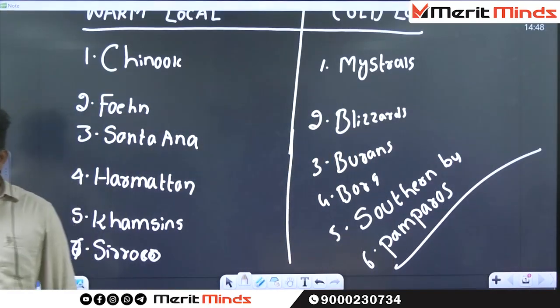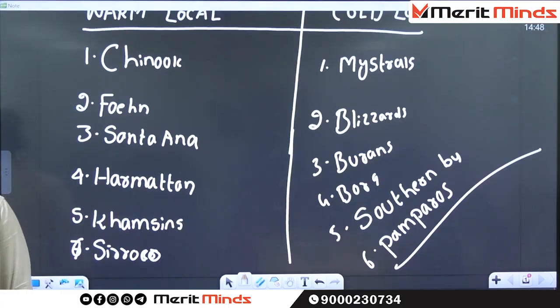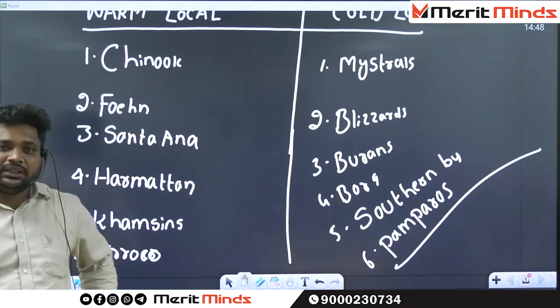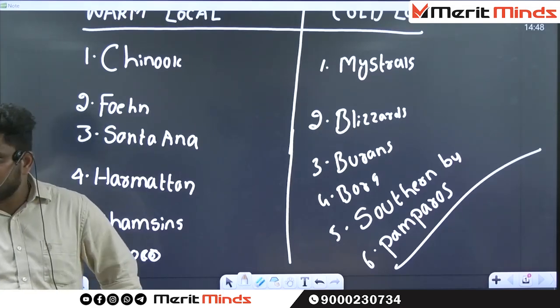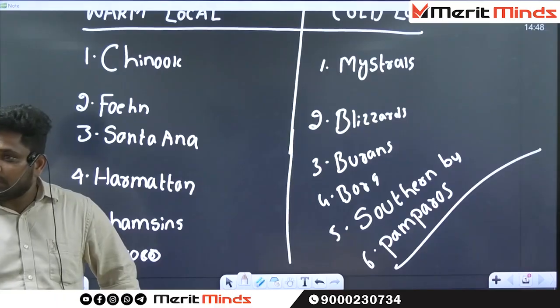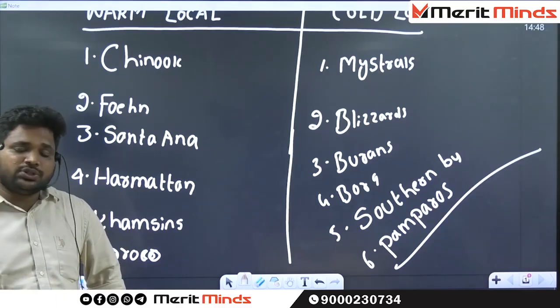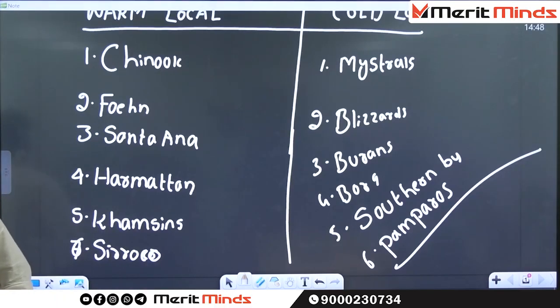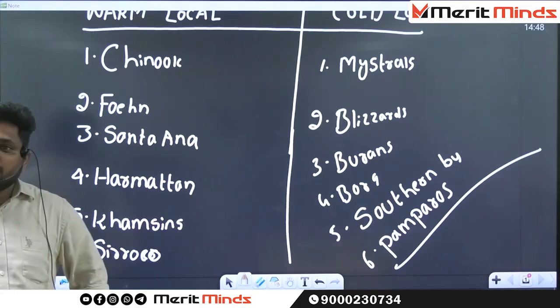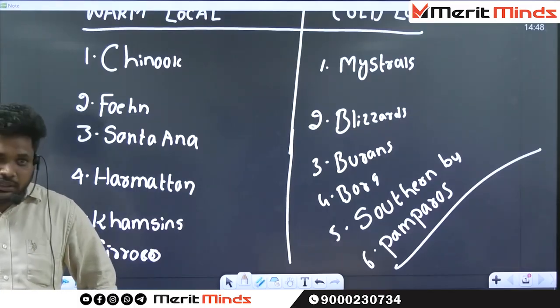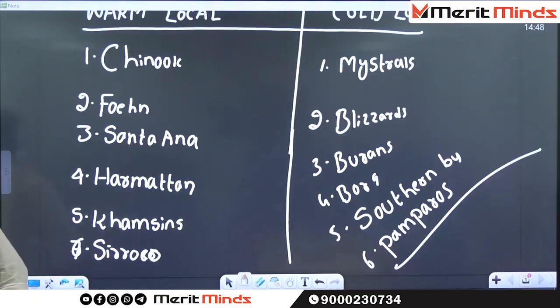We are done with the Chinooks, right? Where can you find the Chinooks? The Chinook is a warm local wind. It originates in the Rocky Mountains and moves towards the eastern part of the USA. These Chinooks are also known as snow eaters. We are done up to that extent, right?